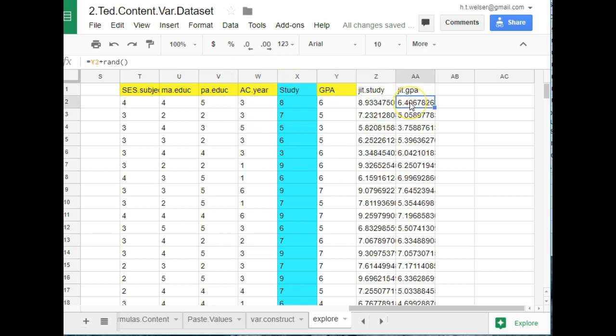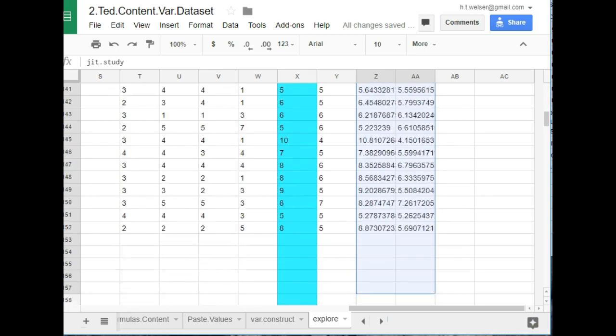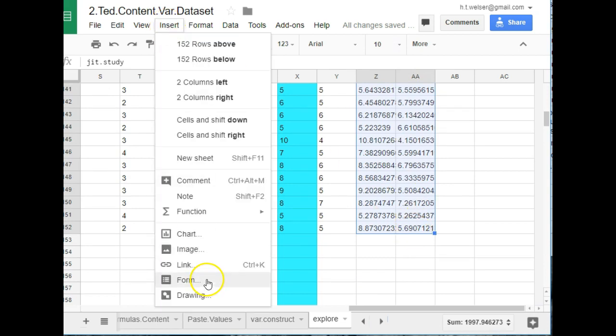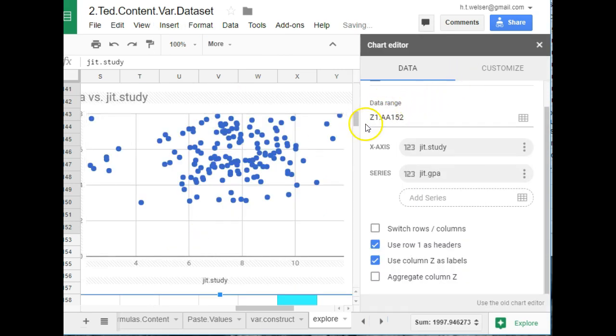Then I did the same thing here for GPA. So now we have these jittered values, and I can just click and drag this range. Whoa, went too far. There, and then insert, chart. Oh, and look at that. It jumped right to the kind of chart I wanted, which was nice, and it put a title in, which is fabulous.